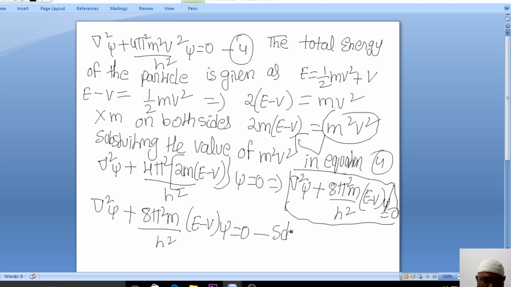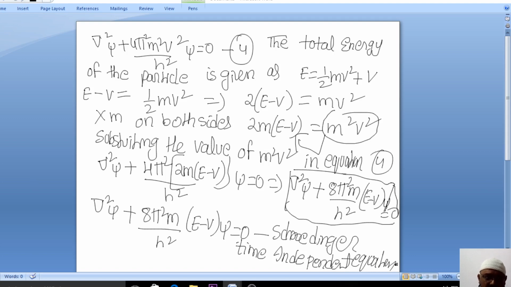This is the Schrodinger time independent equation. Clear everybody? In today's class we discussed the Schrodinger time dependent equation and time independent equation. In the examination he may ask you to derive the Schrodinger time dependent and independent equations simultaneously, or else the time independent equation separately and the time dependent equation separately, right?